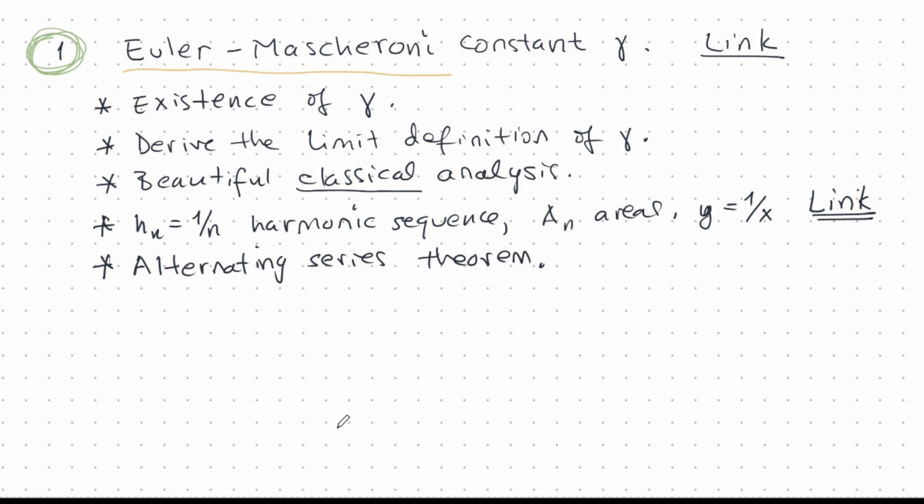And we need the alternating series theorem, a famous theorem proved by, I think it was proved by Leibniz, maybe. And this is a very powerful theorem because it's very easy to construct an alternating series that converges to a limit. And we will exploit this to find an expression and to prove the existence of gamma.